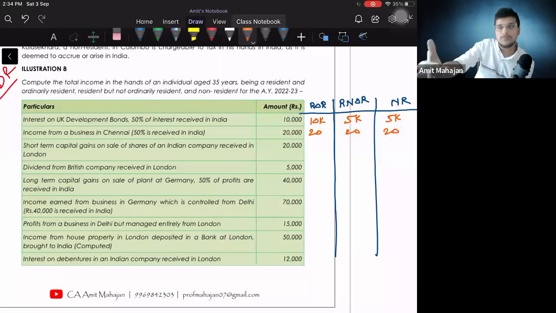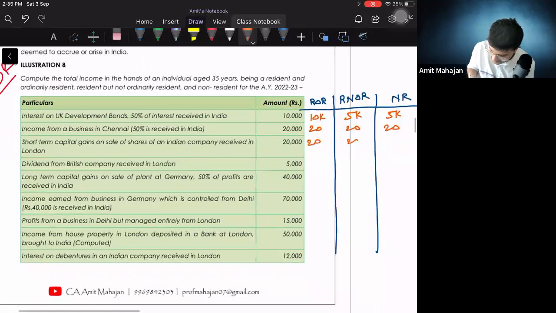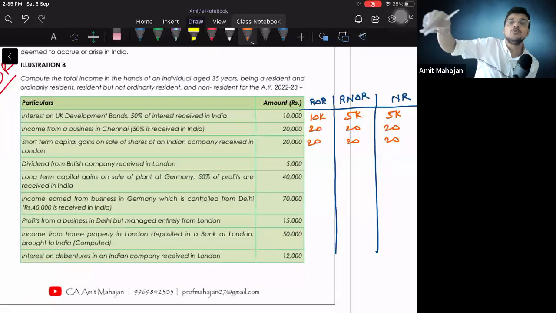Indian company से capital gain generate हुआ, इसका मतलब, can you tell me in the chat what will be the answer? Perfect. Everything will be taxable. So this will be 20, 20, 20. If I ask you what is the reason, what will you write? Will you write it is accrued in India? No, you will write it is deemed to accrue in India, deemed to be accrued in India.